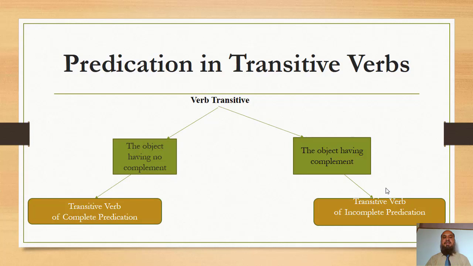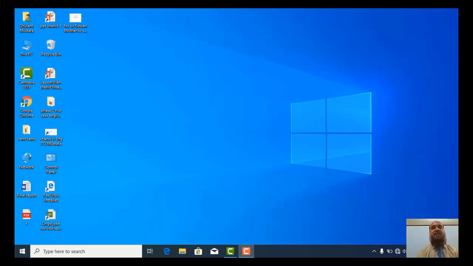In case of predication in transitive verbs, the transitive verbs may have the object complement or may not have the object complement. If a transitive verb has no object complement, it is called the transitive verb of complete predication. But if a transitive verb has object complement, it is called transitive verb of incomplete predication.